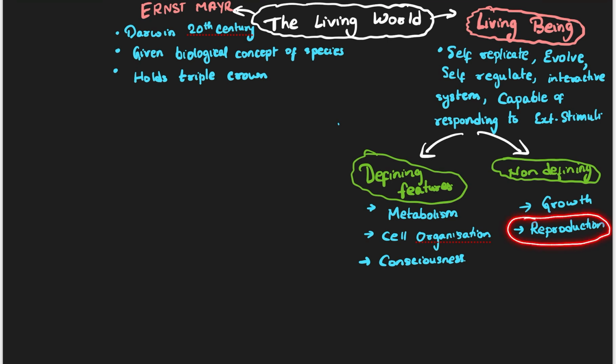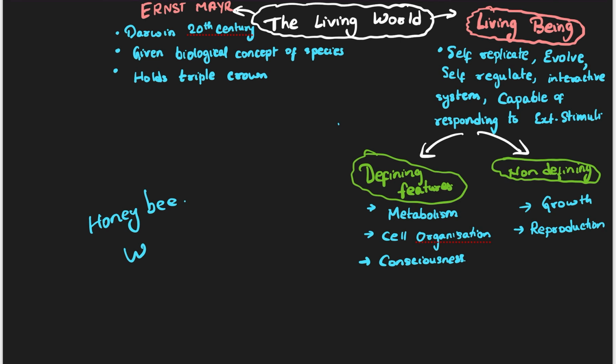If you consider reproduction as a reason for calling something living, then those humans who are not able to give birth should be considered as non-living. But that's not the case, right? So that's why we cannot consider reproduction as a characteristic for considering something living. And also, some honeybees are sterile, they cannot give birth.